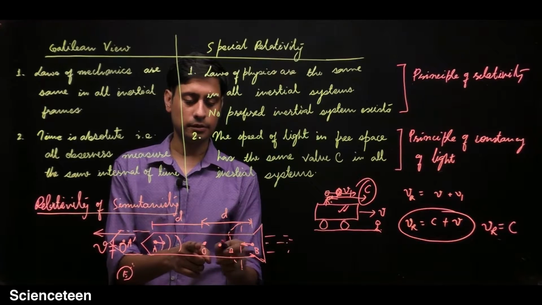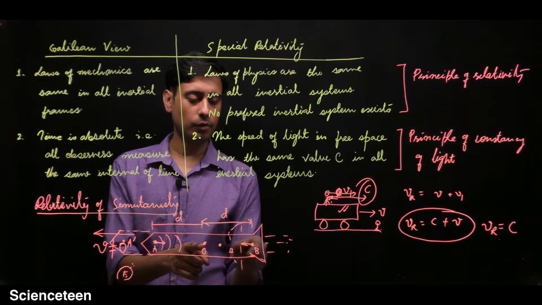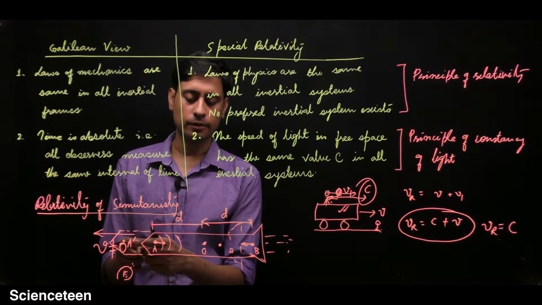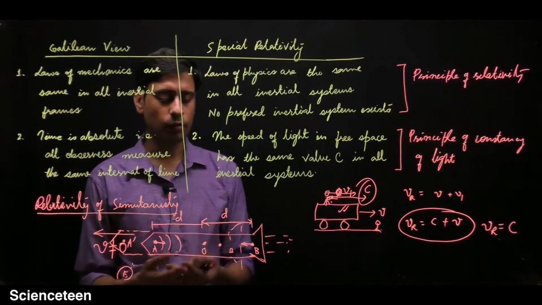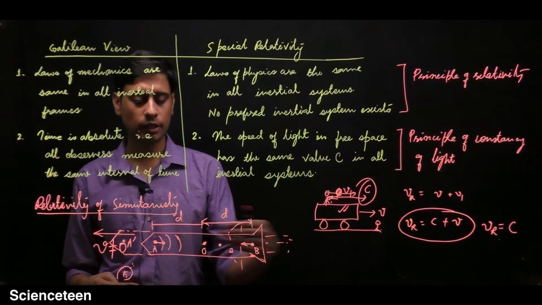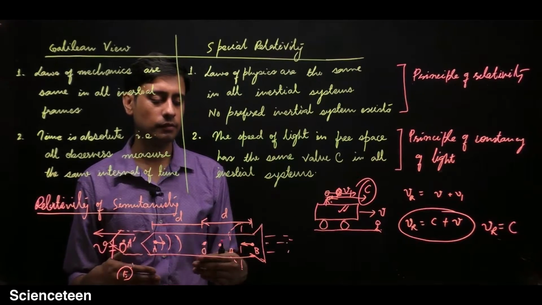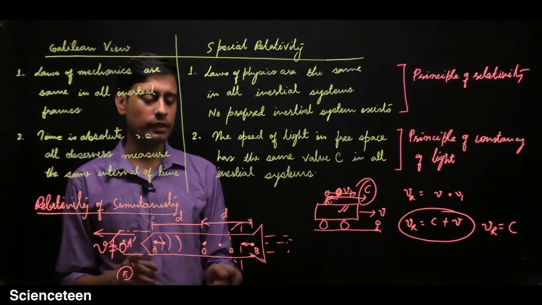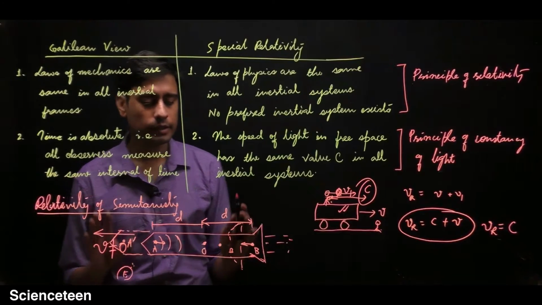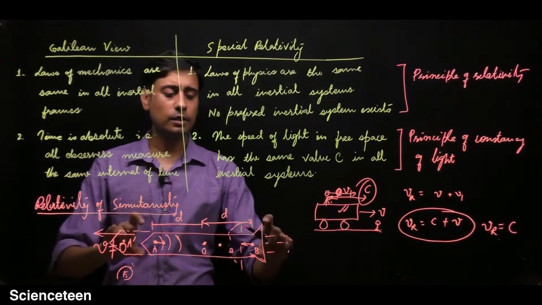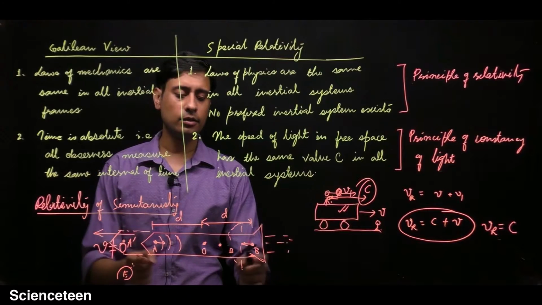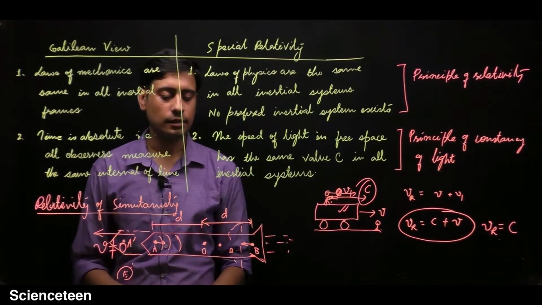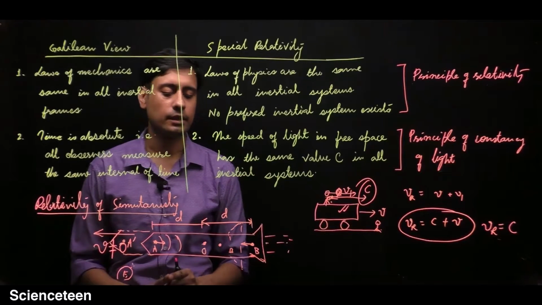The beam from B has to travel a shorter distance as compared to the one from A. So the observer inside a moving spaceship will find that the two events are not simultaneous. If the spaceship is at rest and the two events occur together, this observer will say that the two beams reach simultaneously.